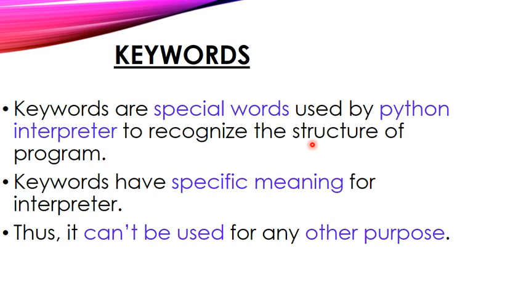So what is given is, a keyword is nothing but a special word which is identified by the Python interpreter. It should not be used for any other purpose. For example, as we have seen in the previous slide, it should not be used as a variable name or identifier name or class name or object name or function name.